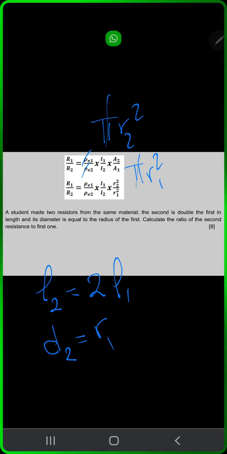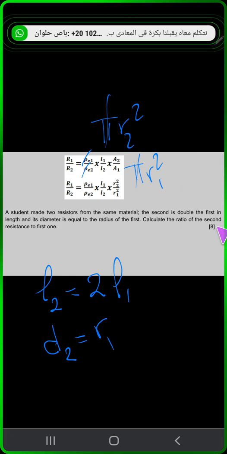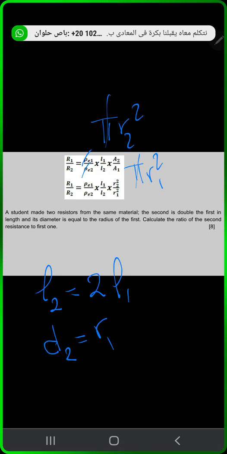Resistivity cancels with resistivity. The second is double the first in length: L second is double L first. And its diameter is equal to the radius of the first: diameter 2 equals radius first. Calculate the ratio of the second resistance to the first one.